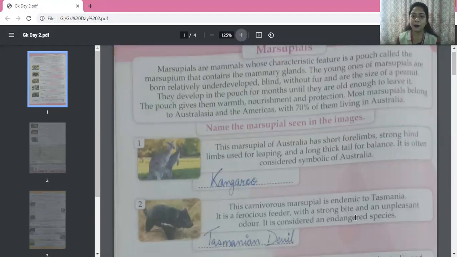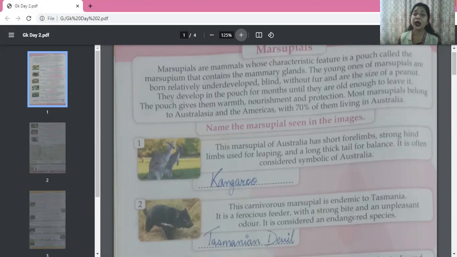This marsupial of Australia has short forelimbs and strong hind limbs used for hopping and leaping, and a long thick tail for balance. It is often considered symbolic of Australia. Kangaroos are endemic to Australia.